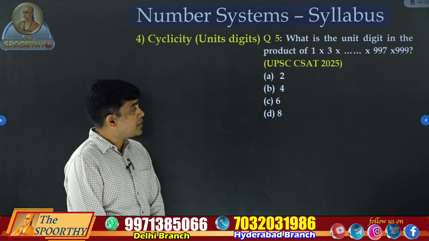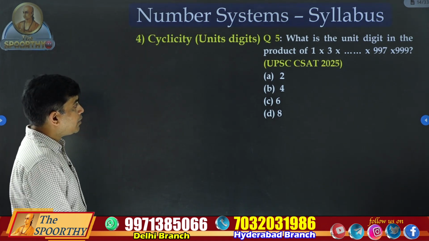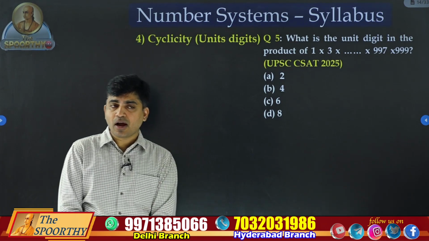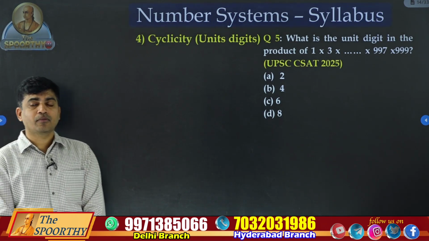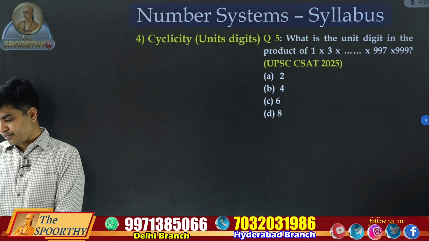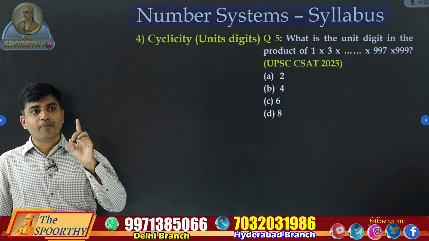What is the unit digit in this product? 1, 3, so on like this, last one 997 and 999. What is the unit digit in this product? Before answering this, I'll tell you one important note.